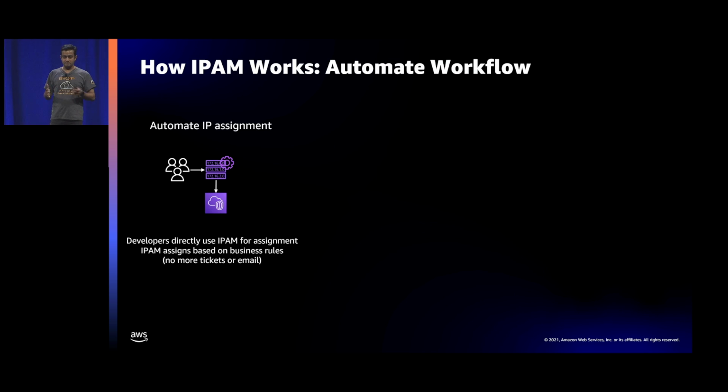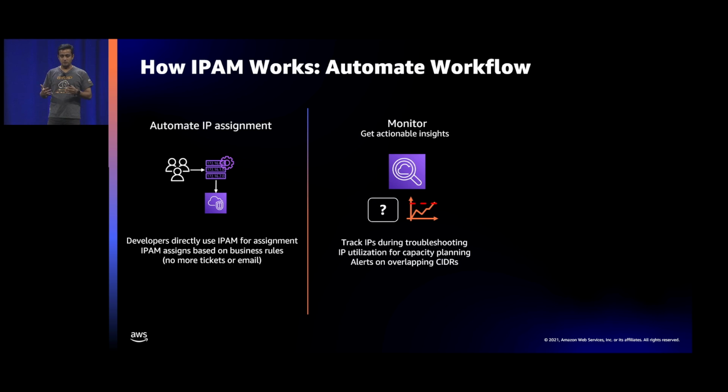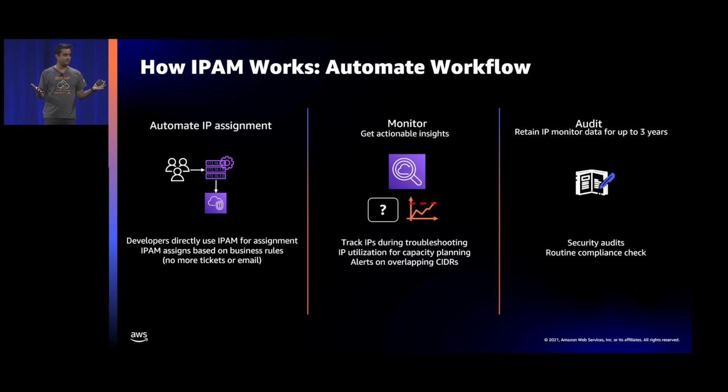What you can do with IPAM is that you can assign CIDRs. Your developers can go and get CIDRs. Then you can monitor: go to the IPAM central dashboard, and in that central dashboard, you will have all your VPCs, all your EIPs, all your IP addresses, and you can use it to monitor, do usage statistics, do capacity planning there.